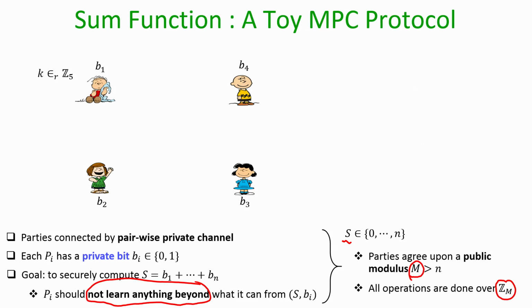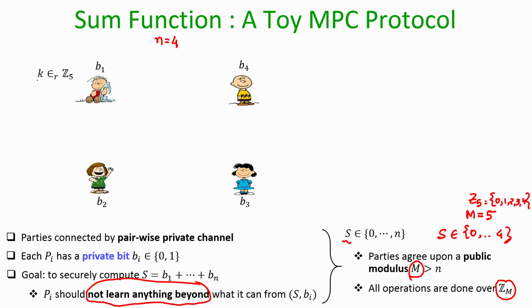Now, here is the protocol. To start with, the first party picks a random value. Here n is equal to 4; I am taking 4 parties for demonstration purposes. That is why my sum value could be in the range 0 to 4, and that is why we have agreed that we will be performing all the operations modulo 5. Z5 means the set 0, 1, 2, 3, 4.